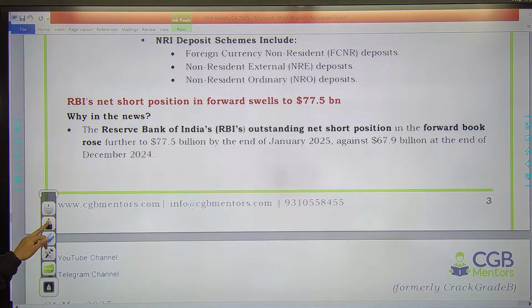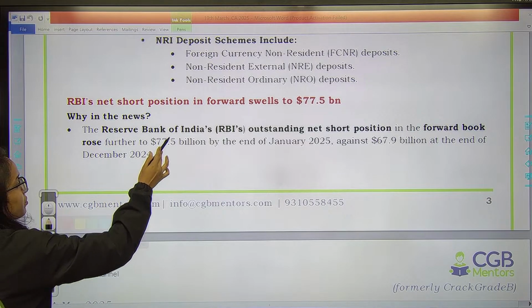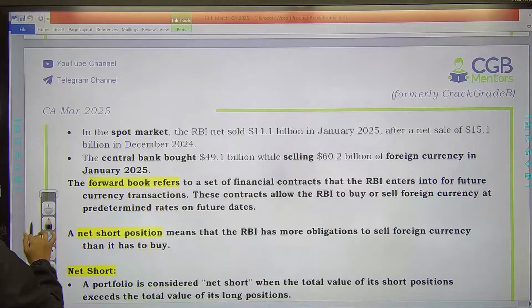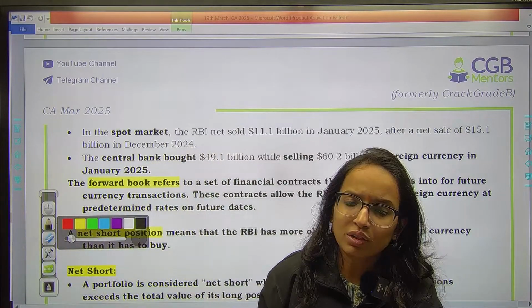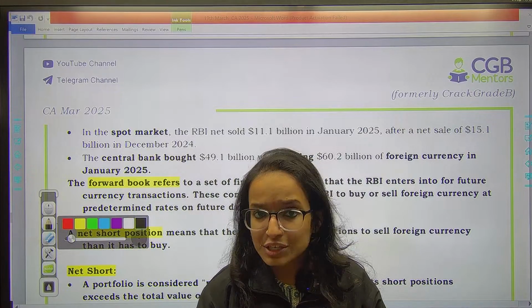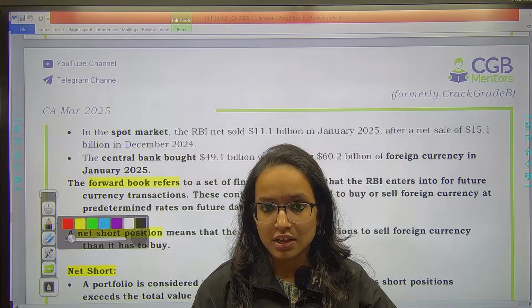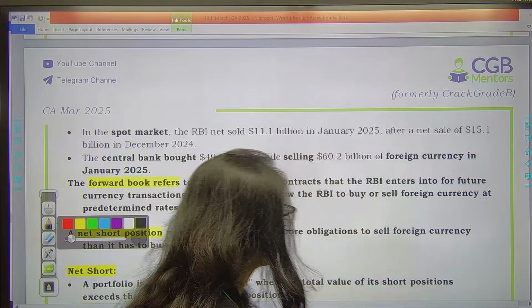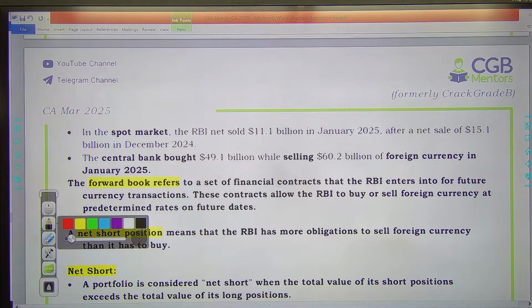The next news says RBI's outstanding net short position in the forward book rose further to $77.5 billion. That means RBI's current position in the forward market. What is the forward book? It records all these transactions, like currency swaps, which happen at a predetermined price in the future, but the price is predetermined. So for all your forward contracts, RBI has a net short position, remember.